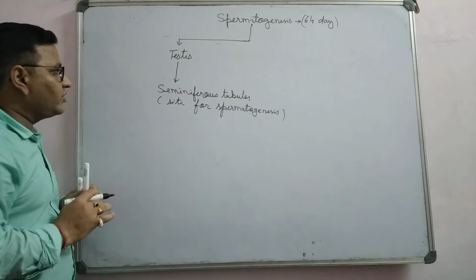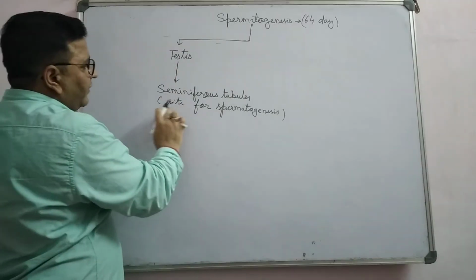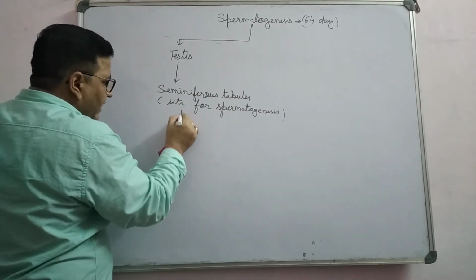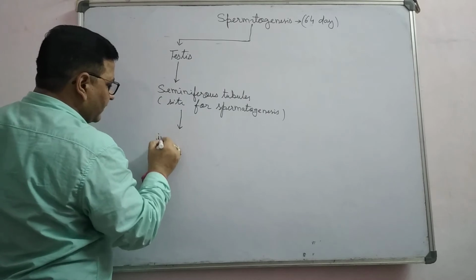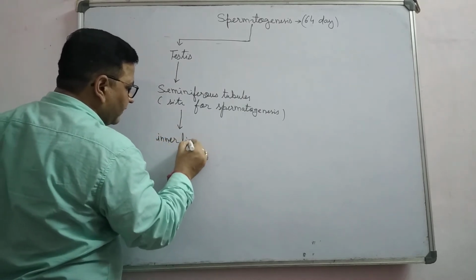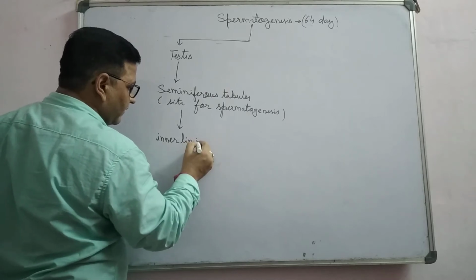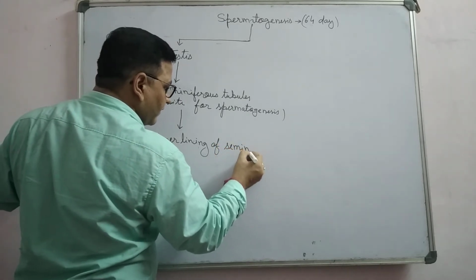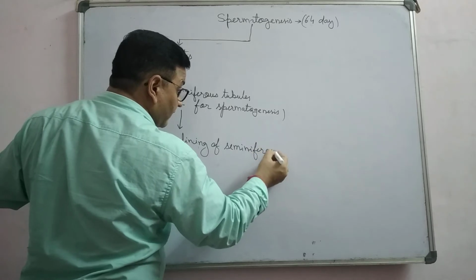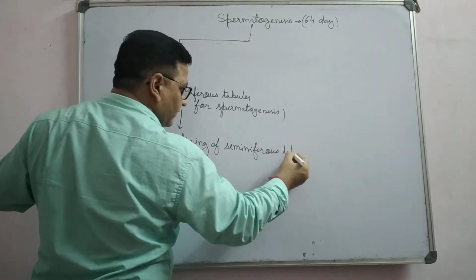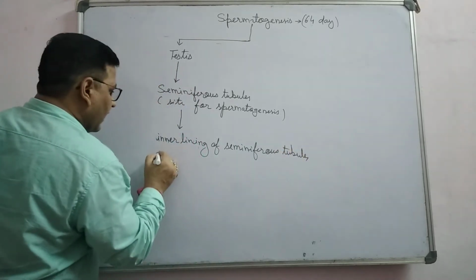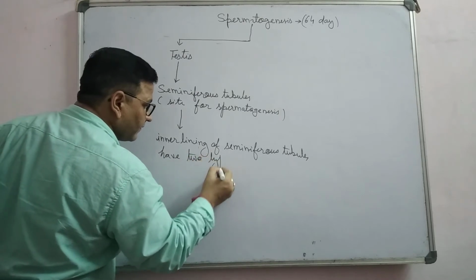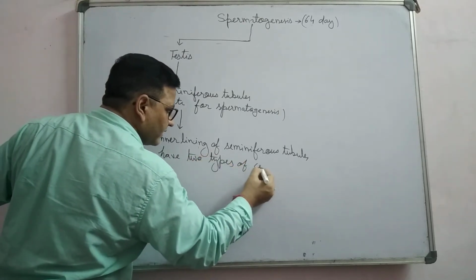This is a very important question. Write which one acts like the site for spermatogenesis? Seminiferous tubules. If you observe, the inner lining of seminiferous tubules has two types of cells.